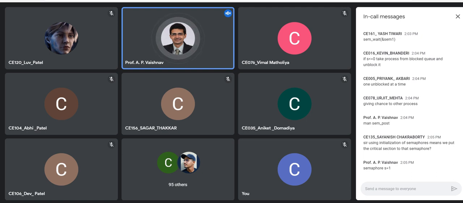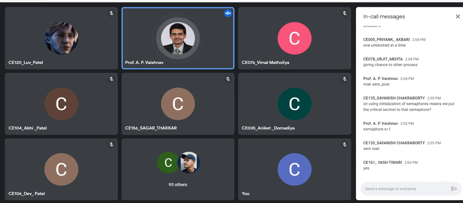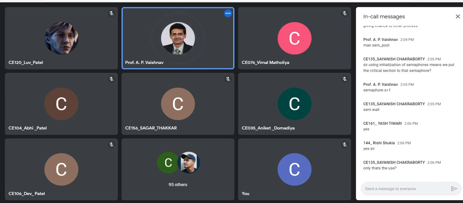So if I want to enter the critical section, which function do I have to invoke? Just before entering the critical section, we have to call the sem_wait function. And just before we leave, we call sem_post. That is the concept. So are you able to map out the concepts of the theory with this implementation? Sem signal with sem_post, right?